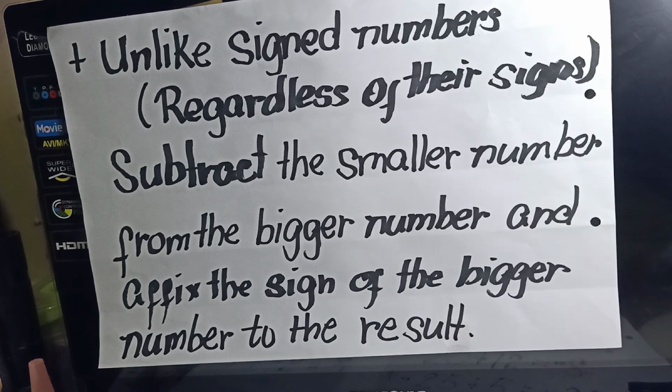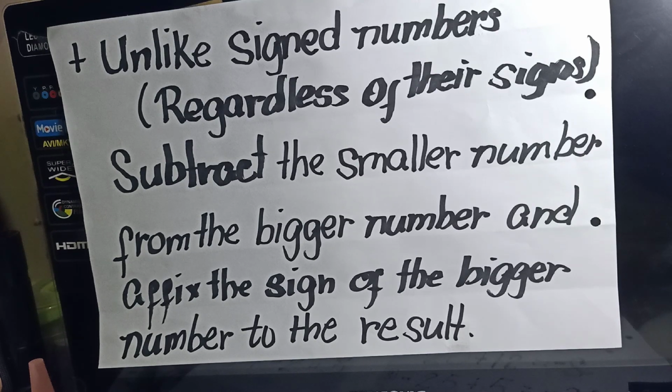So now that you have seen how to add like signed numbers and how to add unlike signed numbers, there are rules we formulated in performing addition. You should know how to apply them then on adding numbers without telling you that they are like or unlike.